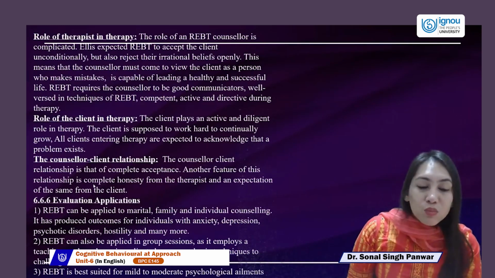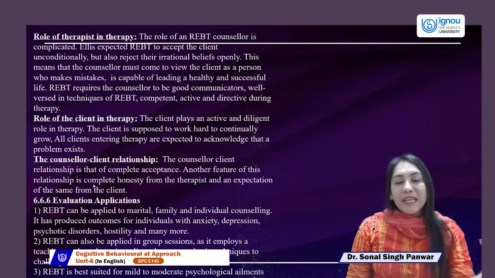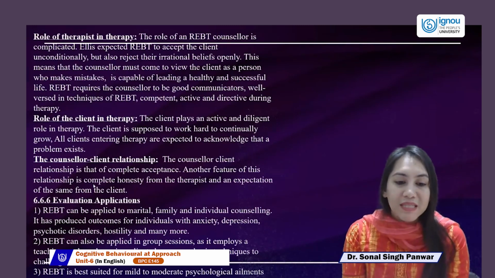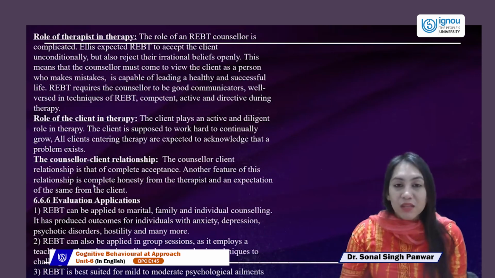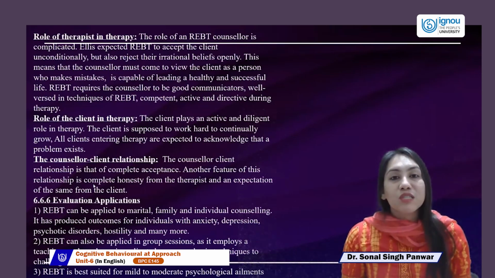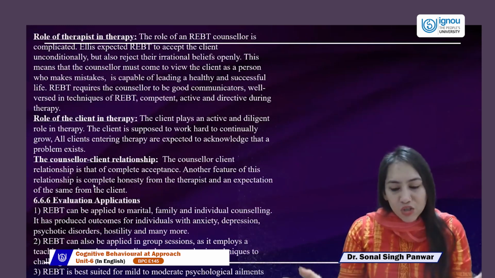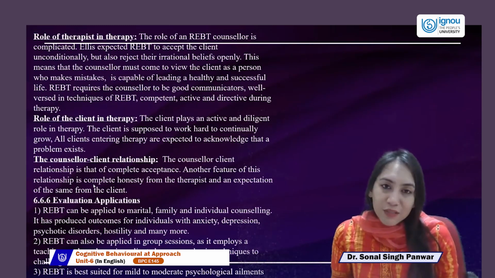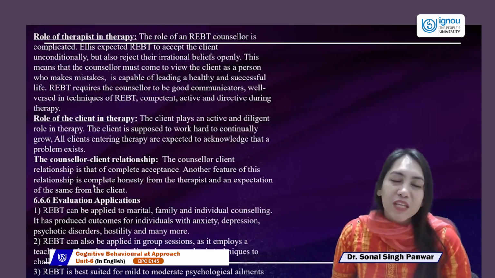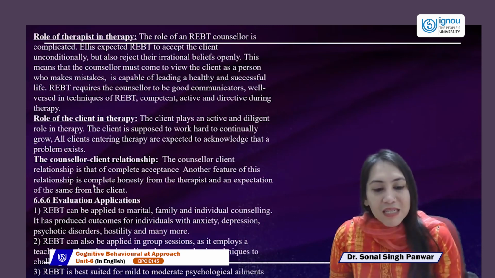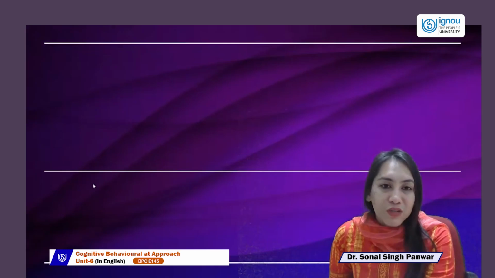Now, REBT can also be applied in group sessions, like some people experiencing shame and guilty feelings, a very common thought process. They all can be sat together. Basic techniques can be given to all and they challenge their irrational belief systems together. Why do we do it group wise? Because here the intensity of the problem and irrationality is something which is very regular. Multiple people have it. So the more group that you do it, the more alike they feel about themselves. They feel many people have it. We all can work through it. So the shame attacking technique comes very quickly. REBT is suited for both mild to moderate psychological ailments and also at difficult ones too.